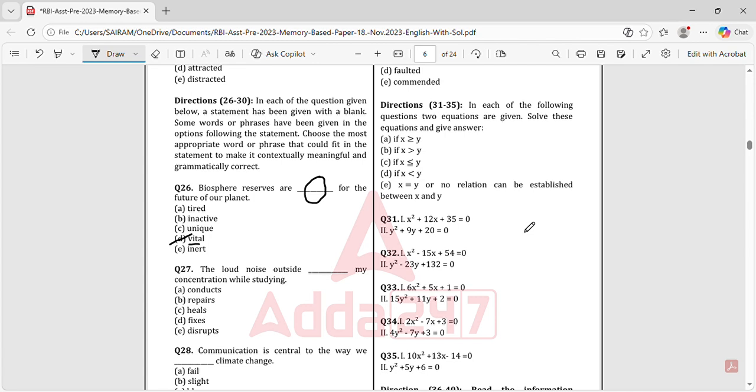Okay, if anybody is attempting the RBI exams from Bangalore, from the whole of Karnataka, and if anybody from other states is also attempting, not a problem. Please do listen to this, and please try to abide by it as much as possible. Let's work it out together and clear the exam.